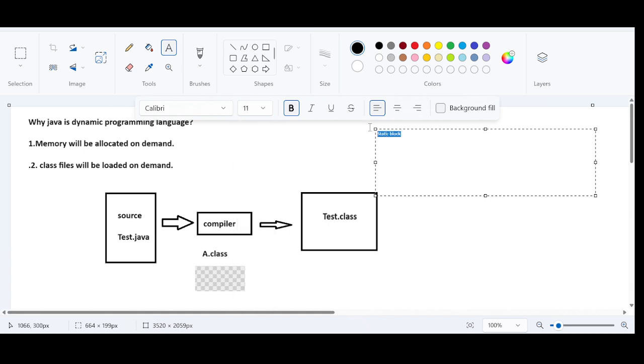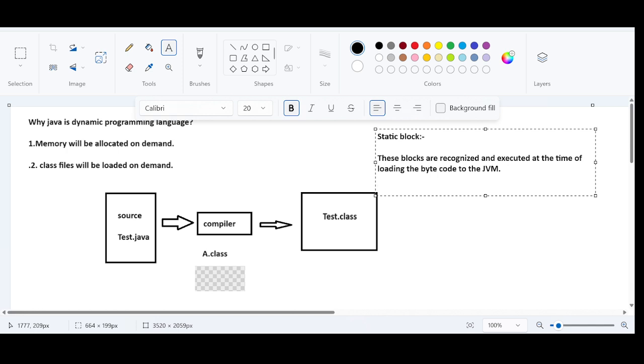So what the definition says, static block says these blocks are recognized and executed at the time of loading the bytecode to the JVM. Self-explanatory. Static blocks are the blocks that are recognized and executed at the time of loading the bytecode to the JVM. And secondly, this is an important conclusion.